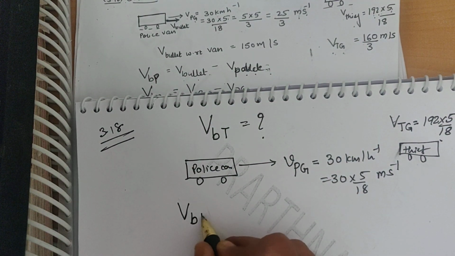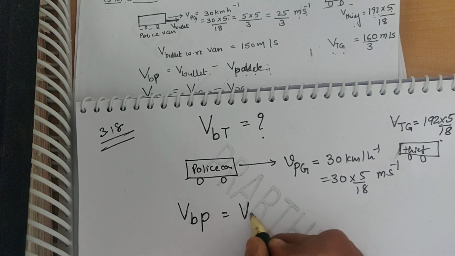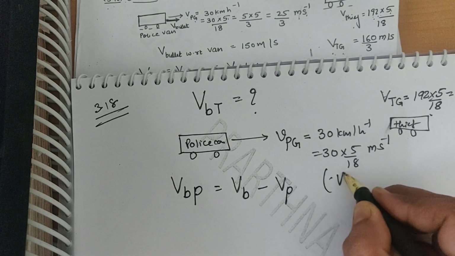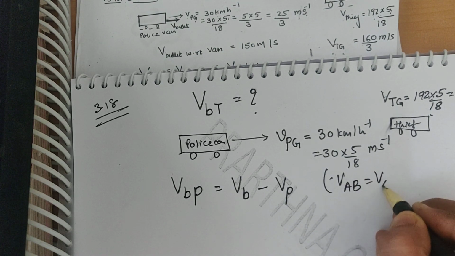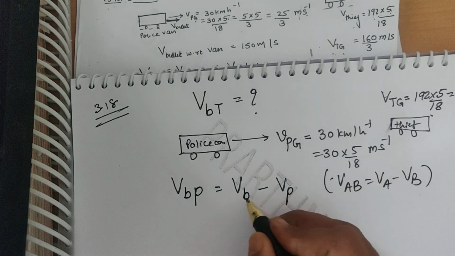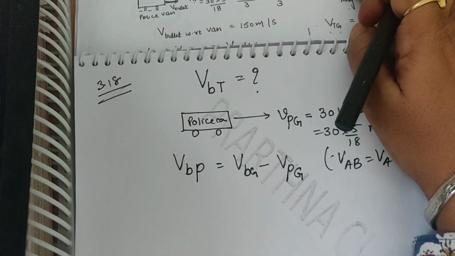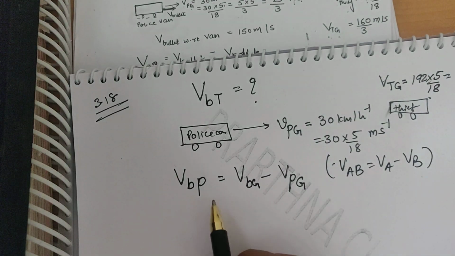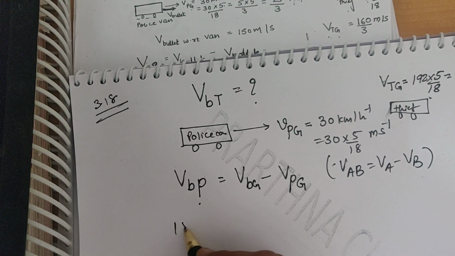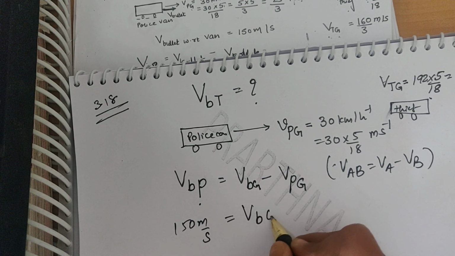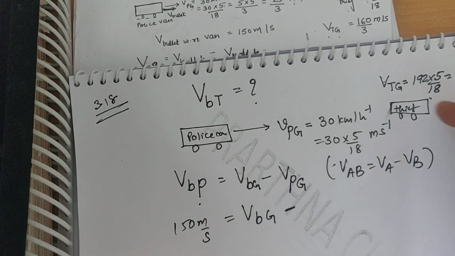Velocity of the bullet with respect to police van, that is we write VB minus VP from the equation of relative velocity. VAB is equal to VA minus VB. Again this is with respect to ground. What is the velocity of the bullet with respect to the police van? This is given to us 150 meter per second, and velocity of the bullet with respect to ground we need to find out from this part.